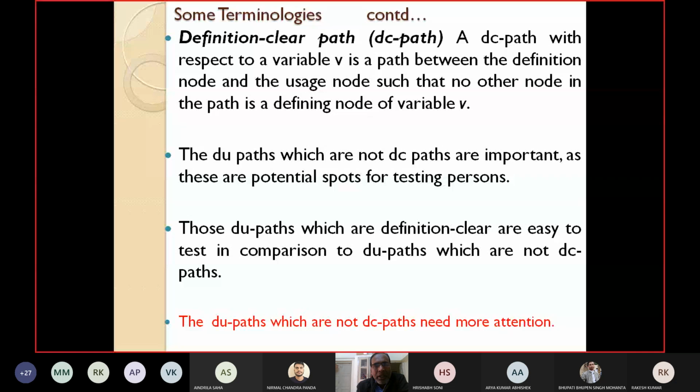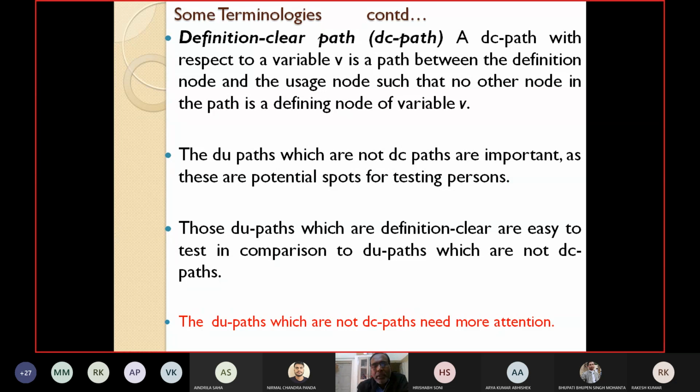But the DU paths which are not DC paths allow redefinitions, and in this case they may be the sources of errors. So the DU paths which are not DC paths are important, as these are potential spots for testers.